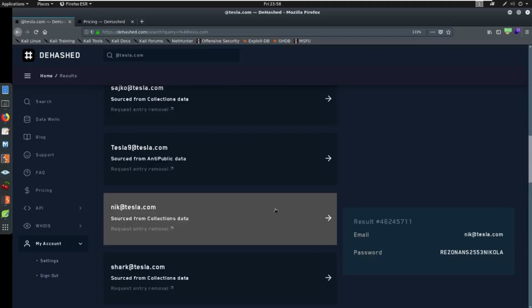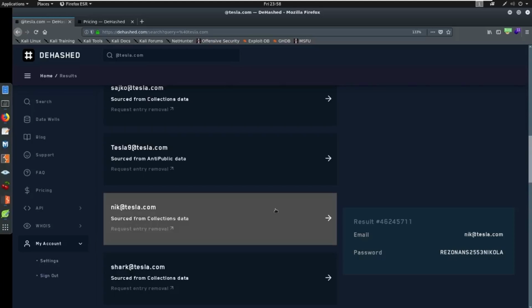Because my goal is to break into an organization. If I'm doing a pen test, my goal is to break into an organization. So I'm going to take that data, and if I can find other passwords related to a personal account, I'm not going to attempt to break into a personal account, but I will take that data and I will put it together and maybe try to break into their work email account with those passwords or that information.